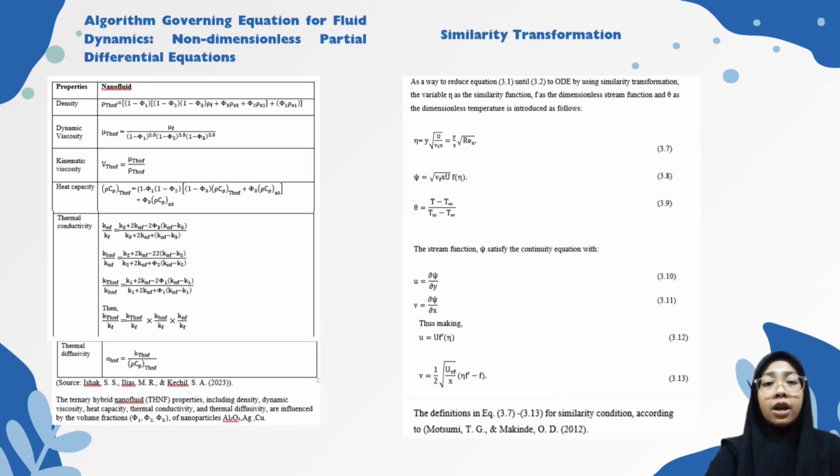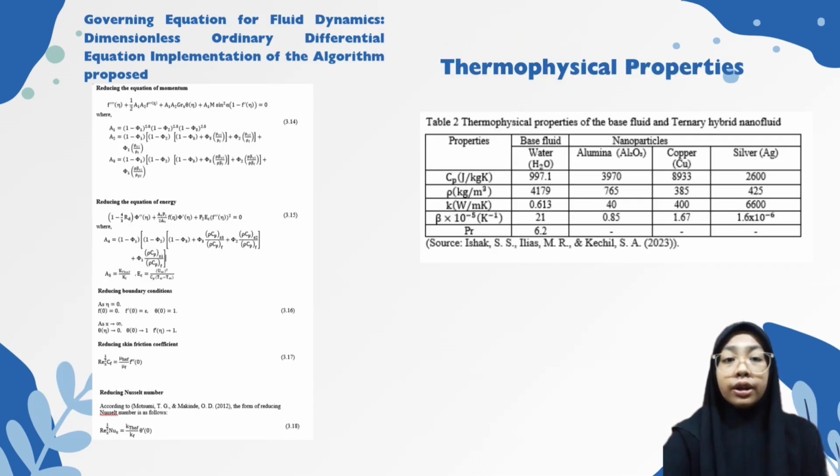There are algorithms governing equations of fluid dynamics, non-dimensional partial differential equations, and similarity transformations. They show the governing equations for fluid dynamics, dimensionless ordinary differential equations, implementation of the algorithm, and the table of thermophysical properties of base fluid and hybrid nanofluid.